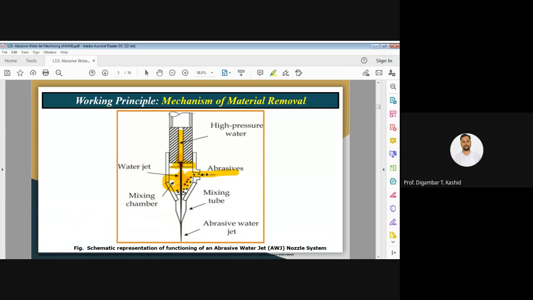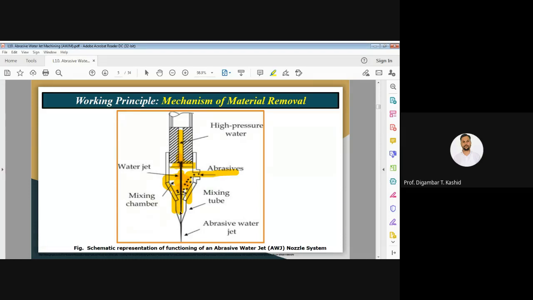While coming out of this mixing tube, we have the abrasive water jet, and the velocity of this abrasive water jet is very high.